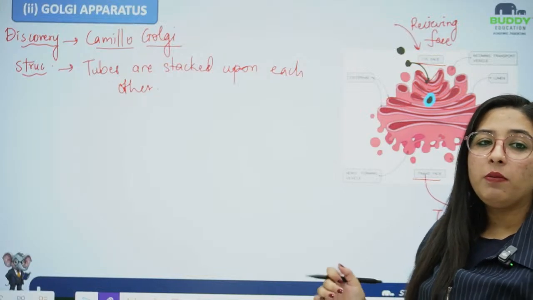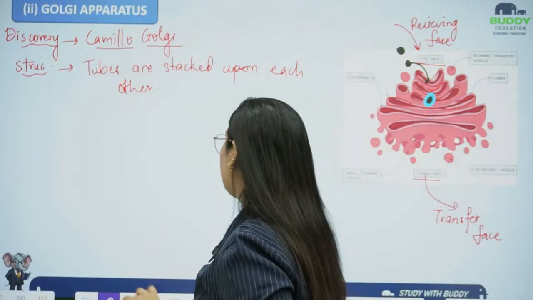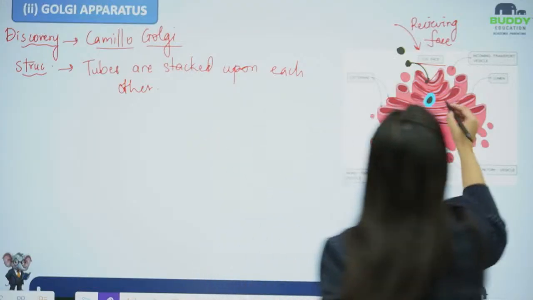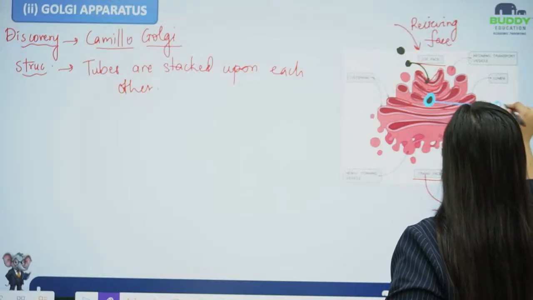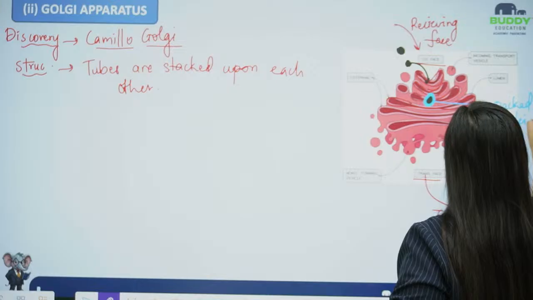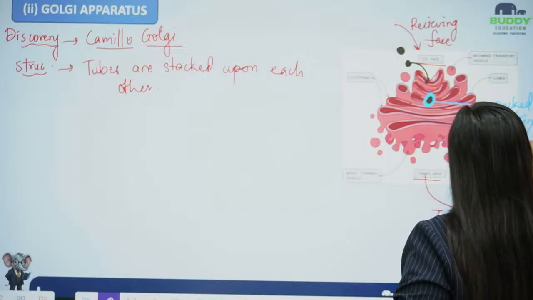Okay, the outer covering will be of glycogen. So this will be the packed protein or lipid.